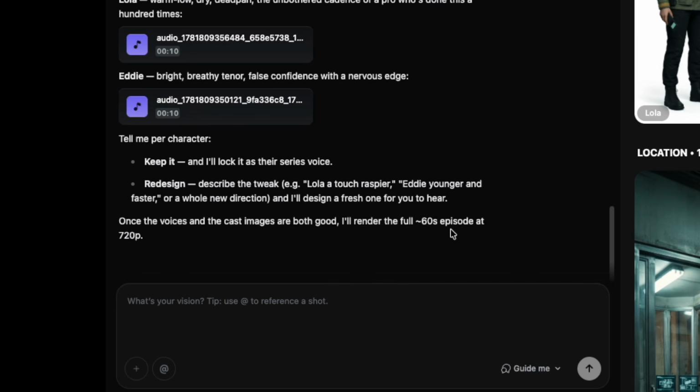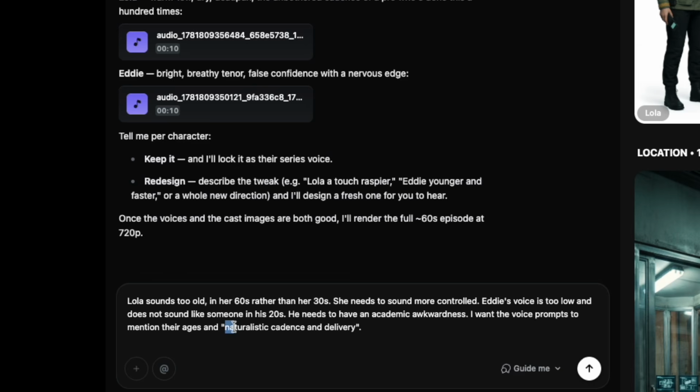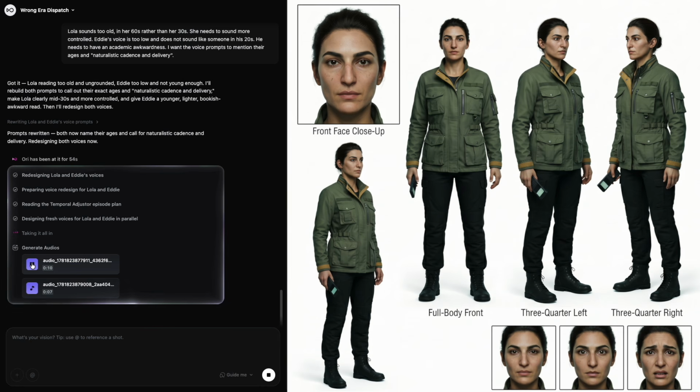So I'm glad we did this because I don't like those voices. Here's something I've used before, naturalistic cadence and delivery, and hopefully that will give us a little bit better of a voice. Let's see.